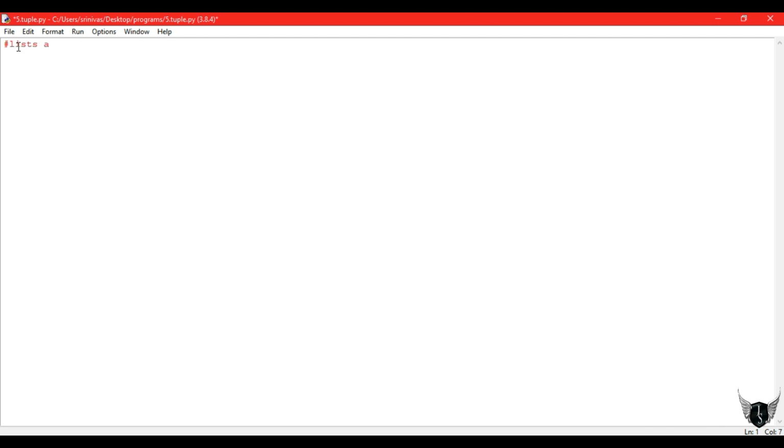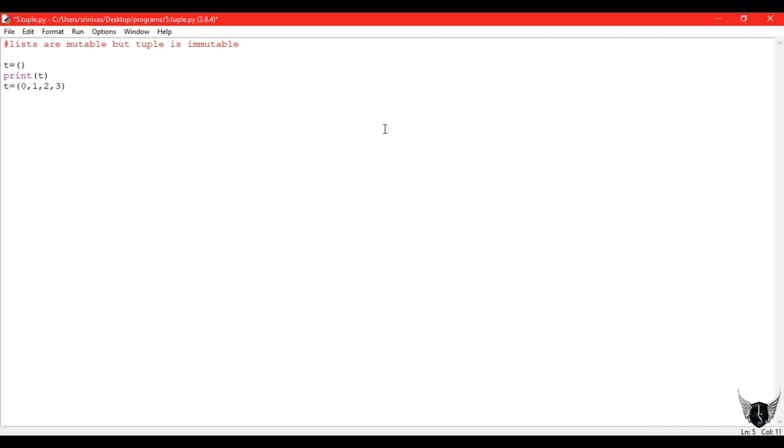Next topic is tuples. So we start with tuples. Tuples are nothing but lists, but there is a change. Lists are mutable. That means we can change already present values, we can update them, we can add them, we can delete them also. But in a tuple, they are not allowed. That means after adding, they are fixed. There must not be any updations or deletions. That gives an error if we try to do that.